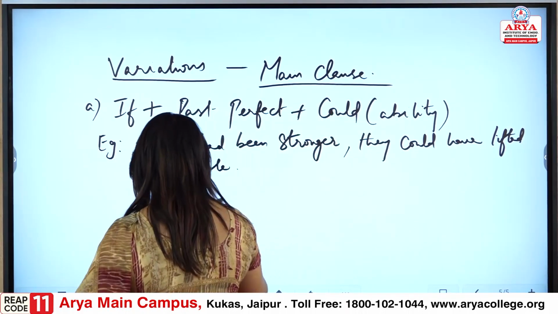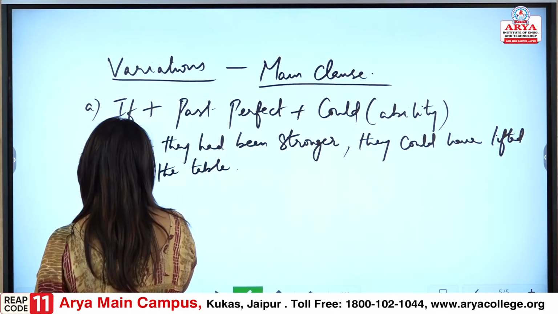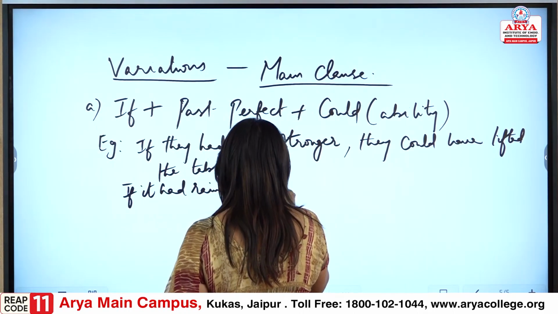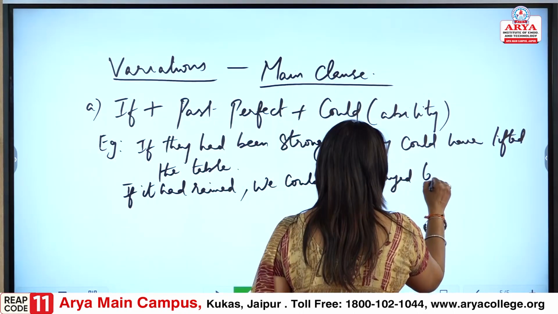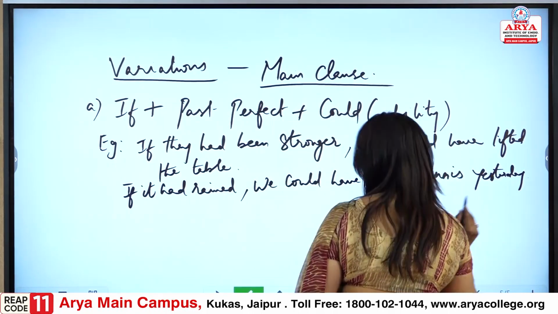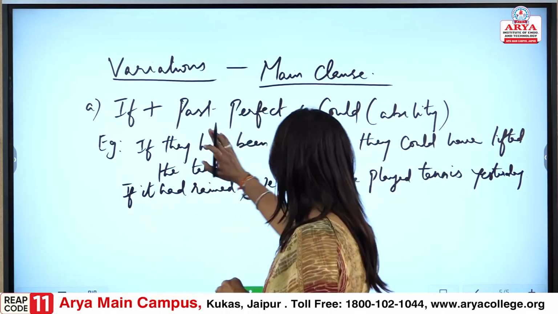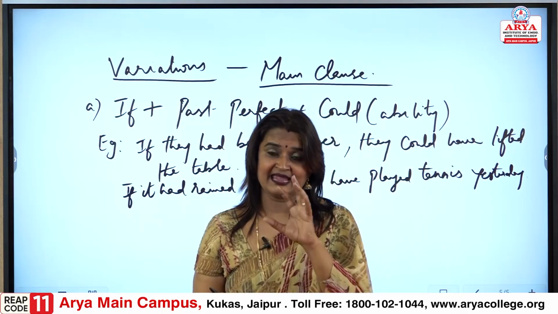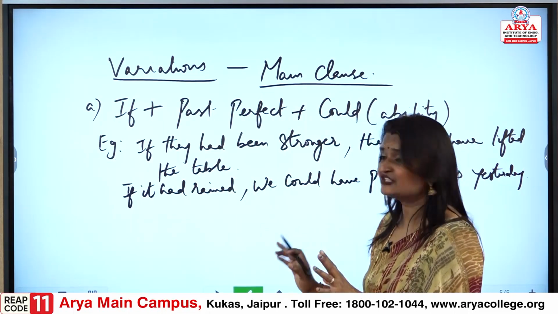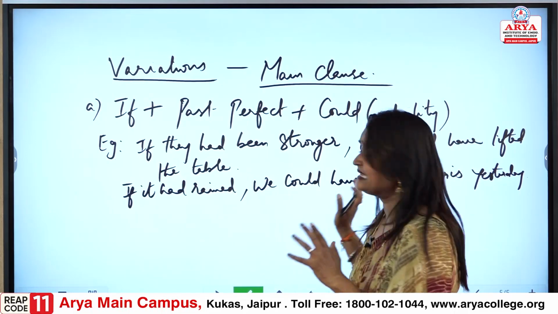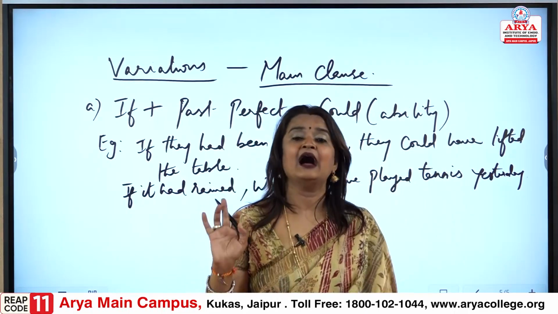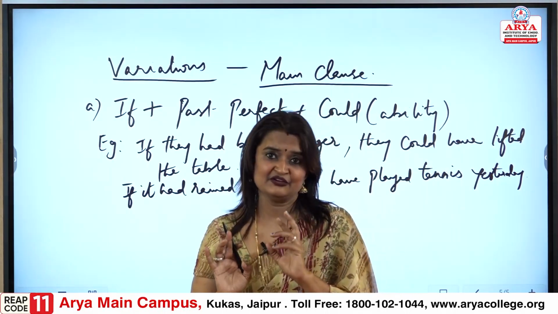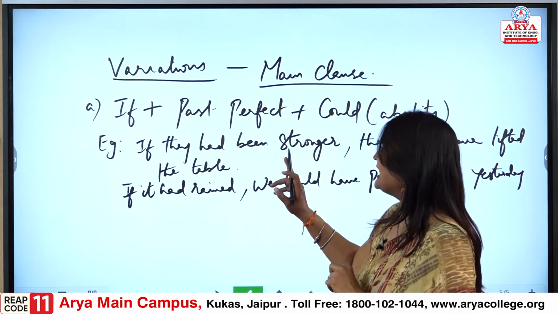Let me give you one more example. If it had rained, we could have played tennis yesterday. Again, please understand all three points matching here. If it had rained is the condition, as it is a conditional sentence, and we could have played tennis yesterday is again past perfect. So please take care of these points.